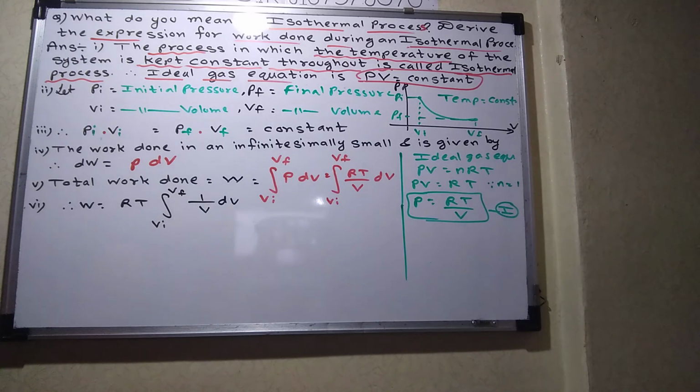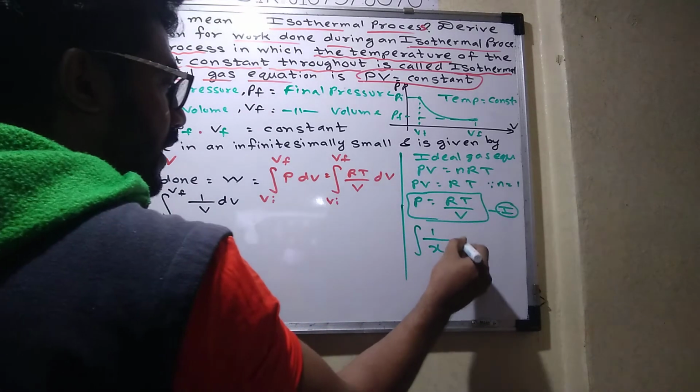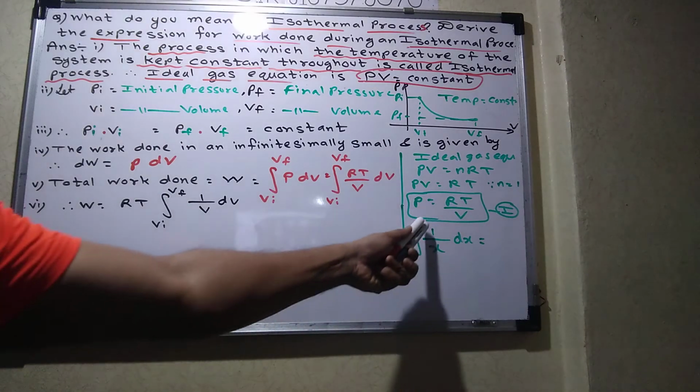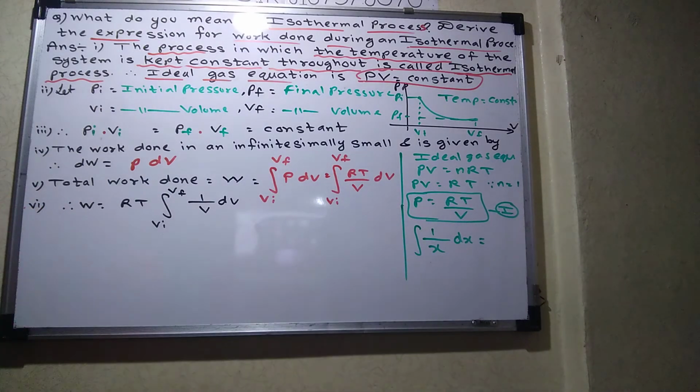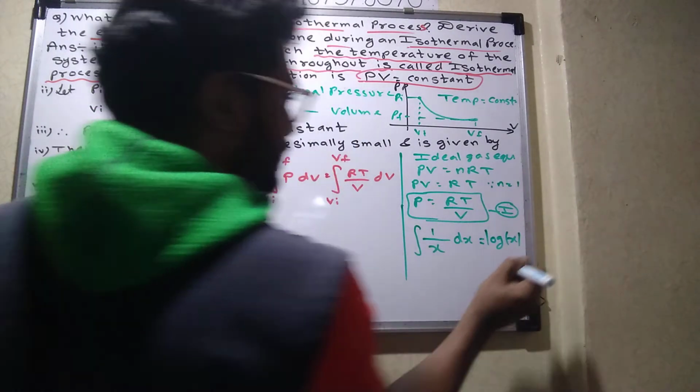Okay, but last year I gave the integration formula, if you remember. And if you don't remember, don't worry. I want to explain only one formula. Integration of 1 upon x with respect to x. Listen students, integration of 1 upon x with respect to x is given by the formula log x.